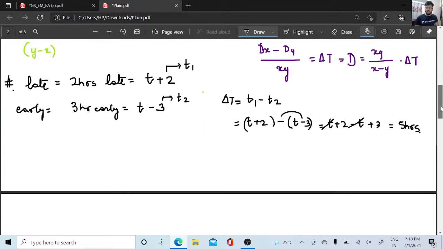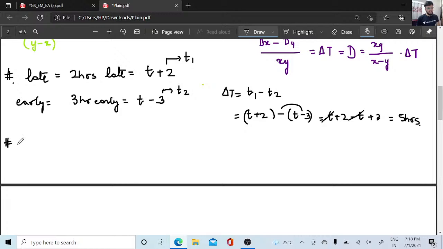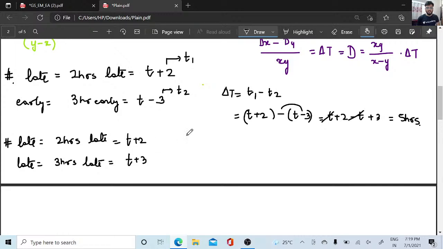The same concept, extended a bit. There will be another question where both are late. So this person is 2 hours late and this person is 3 hours late. So this is going to be T plus 2 and this is going to be T plus 3. What will be my delta T? The difference in time, T1 minus T2. So this is T plus 2 minus T plus 3. T and T will cancel anyway, so plus 2 minus 3 will be there. So minus 1 came.